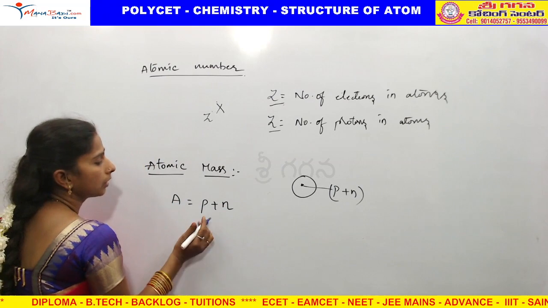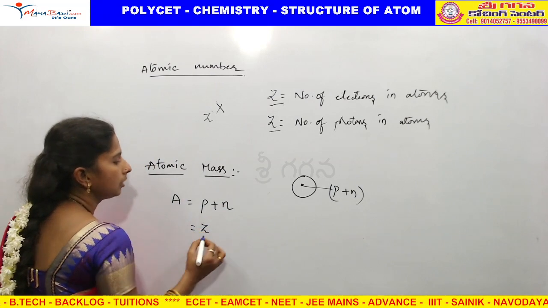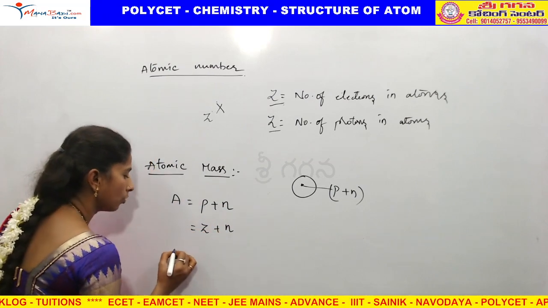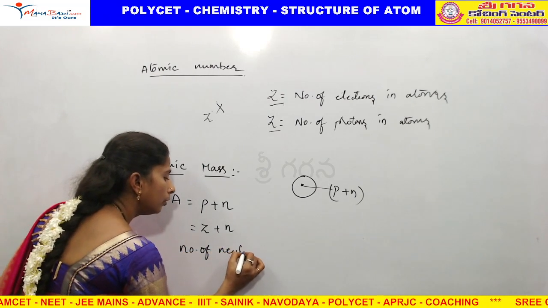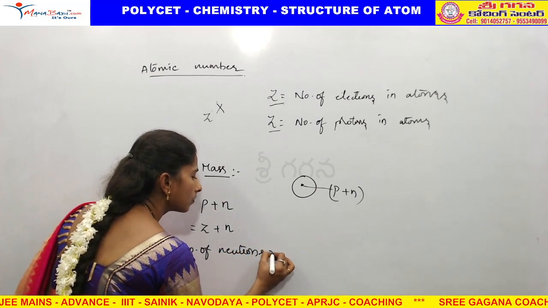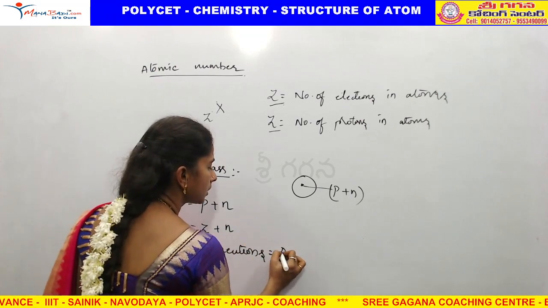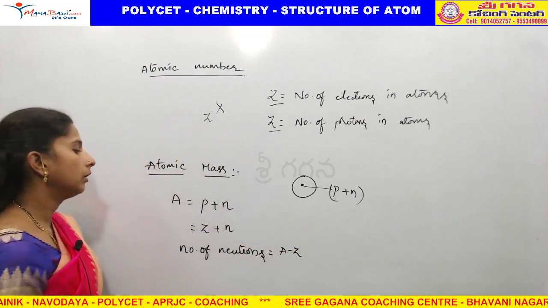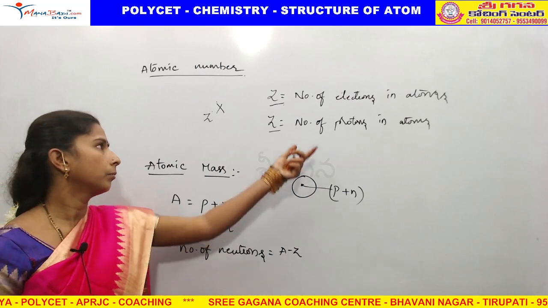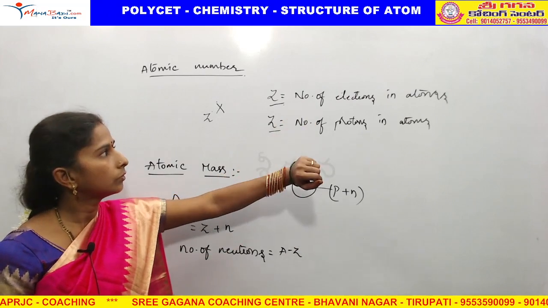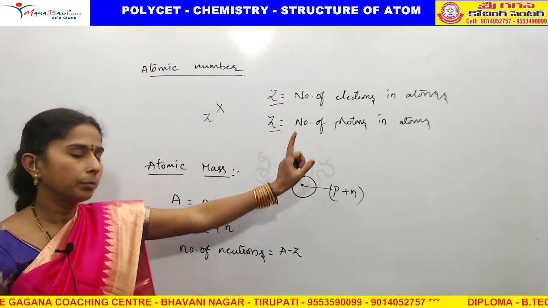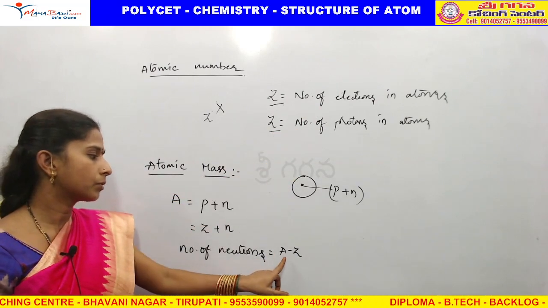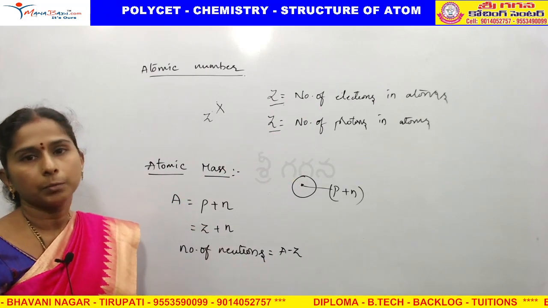Protons we are taking as atomic number Z, plus neutrons. So the number of neutrons is equal to A minus Z. Now, do you understand? Number of electrons equals atomic number. Number of protons equals atomic number. Number of neutrons equals atomic mass minus atomic number.